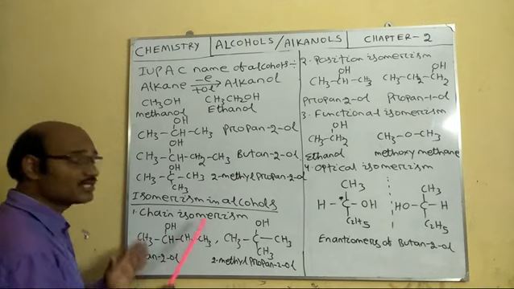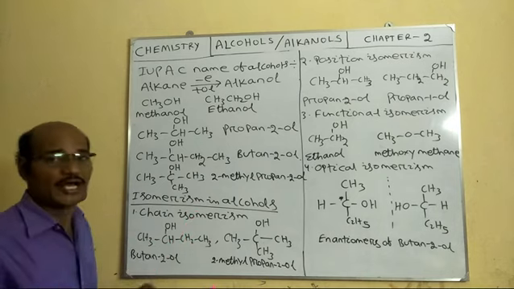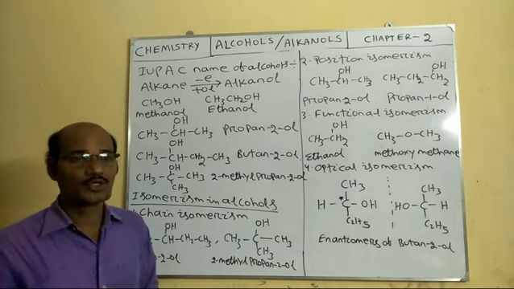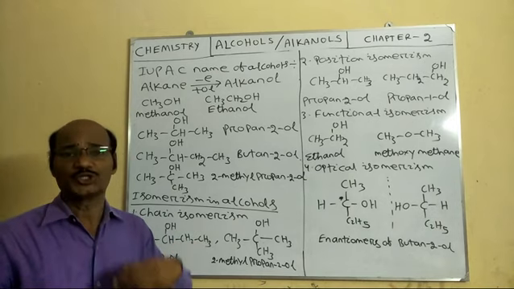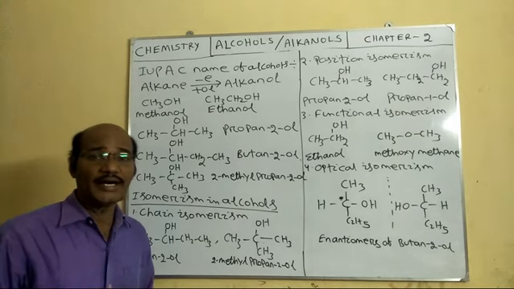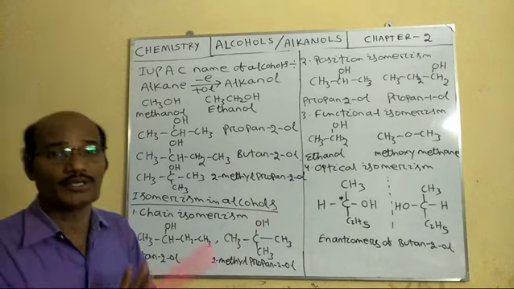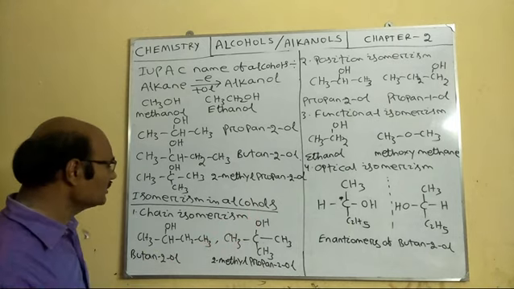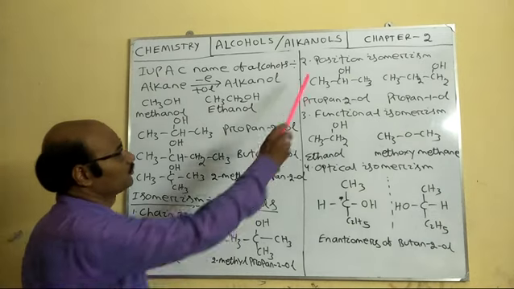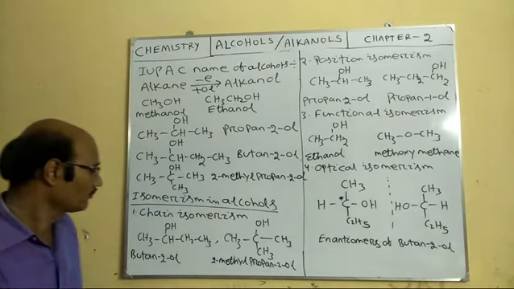Now the alcohol class of organic compounds shows the phenomenon of isomerism. That means with the same molecular formula we can write different structures that may belong to only the alcohol family, or may also belong to some other family of organic compounds. So alcohols show chain isomerism, position isomerism, functional isomerism, and optical isomerism.